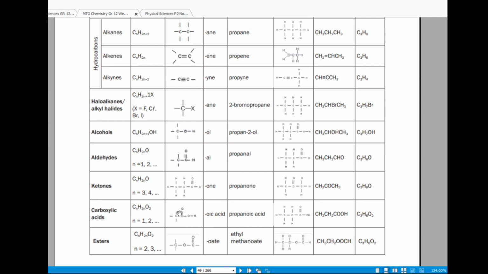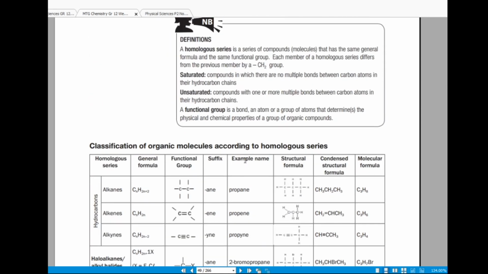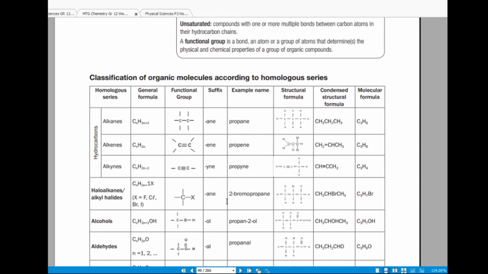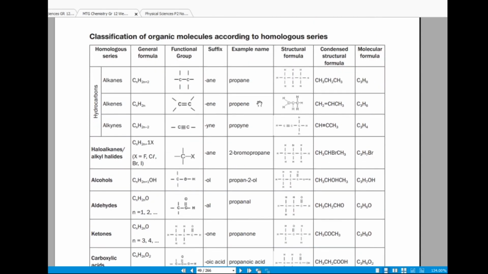And when you see COOH, you can say this is a carboxylic acid, right? So that's a functional group. It lets you identify that this is an alkane, this is an alkene, or this is an alcohol. That's a functional group.